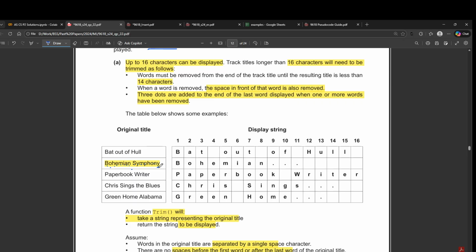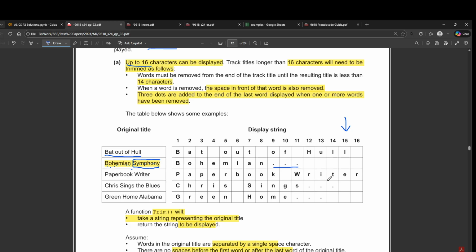So what we do is we have to trim essentially the whole word, and once we have trimmed the whole word, we just need to recheck whether it is up to 16 or not. If it is not, then you need to trim another word, and every time you trim a word, you need to replace it by 3 dots. Bad autofill is not trimmed because it has 15 characters.